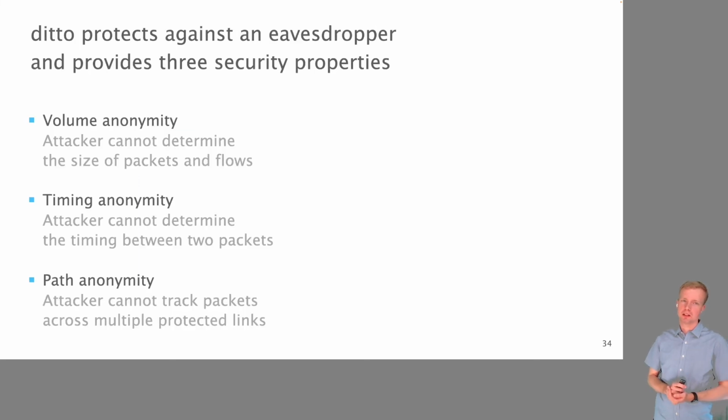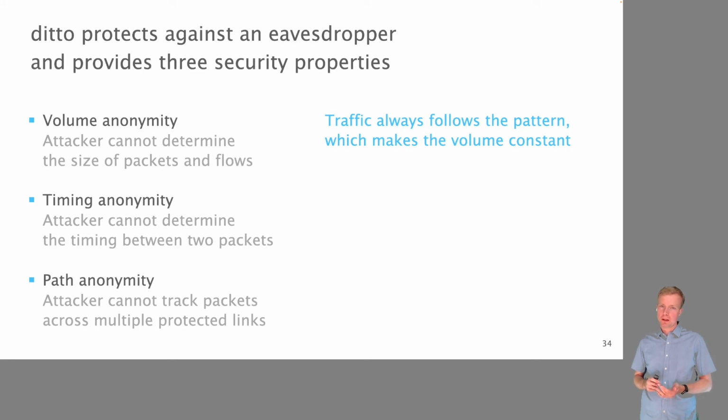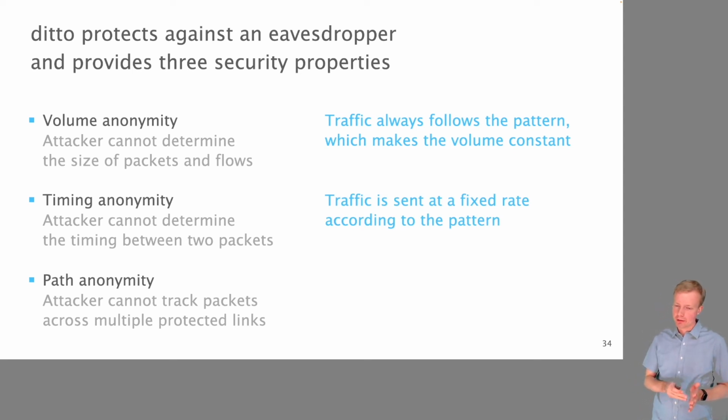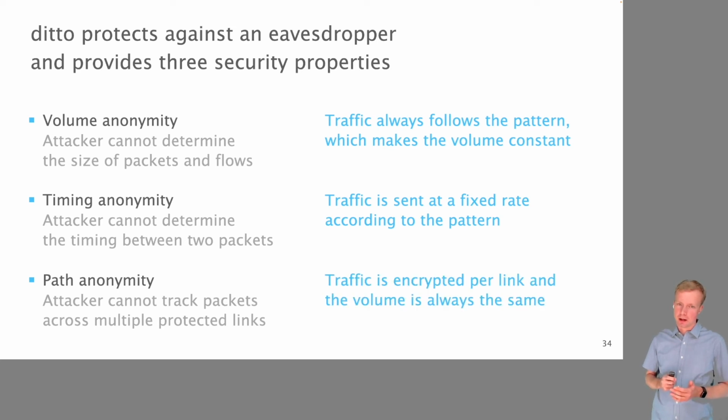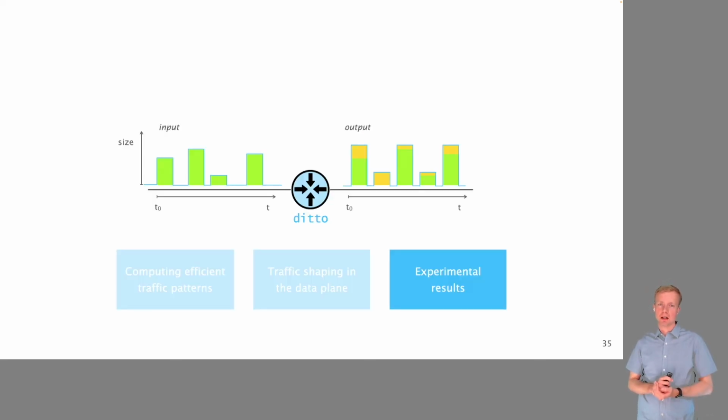So coming back now to the security properties that I mentioned in the beginning. We now have volume anonymity because the traffic always follows the pattern and it's independent from what is actually going on, because any gaps when there is no traffic to send would just be filled with chaff packets. We have timing anonymity because the traffic is sent at a fixed rate. In our case, it's just the maximum rate that the link supports. And we have path anonymity because on each link, the pattern is always enforced and all the packets are encrypted, so it's not possible to track packets based on their contents. So this is how ditto works.